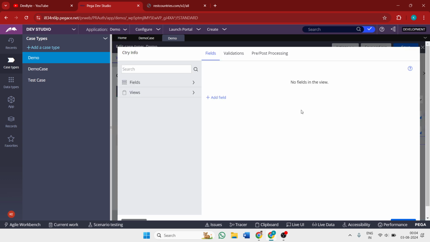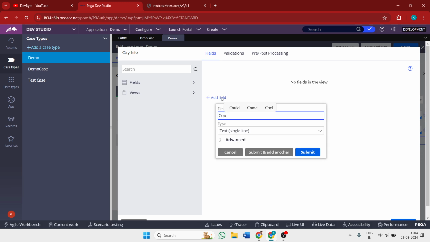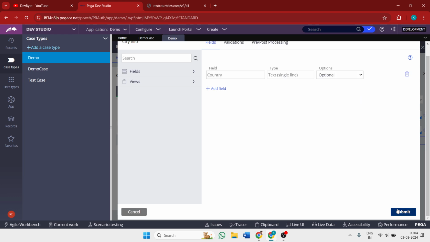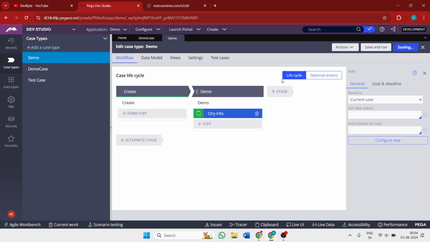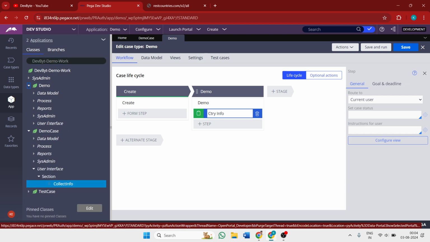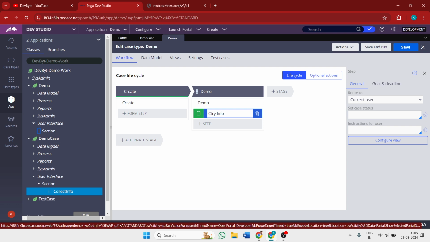Next, open the configure view. Add the field as country. Submit it as text single line. Don't forget to save here. After saving, move to app explorer and open the section country info.